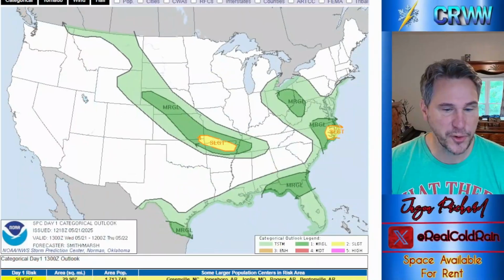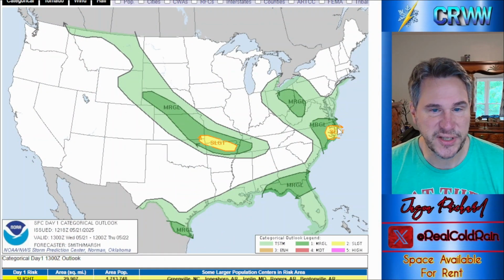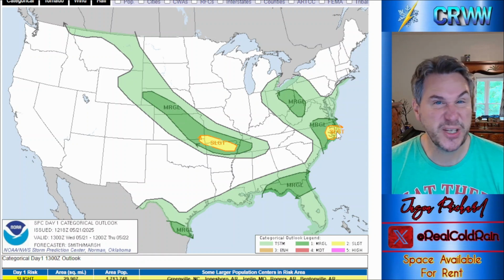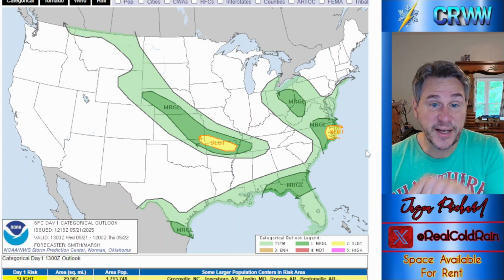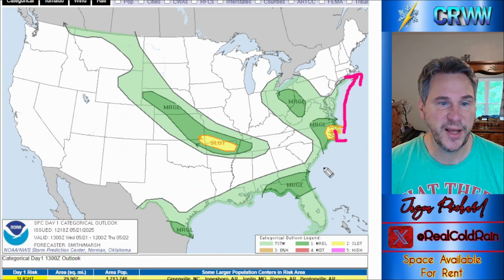Looking at the severe weather threat for the afternoon, again, slight risk along the very far eastern sections of North Carolina. Marginal risk surrounds that. Potentially some supercells could develop out here as this secondary low starts to get organized along the coast. It's going to start to get organized right in here and then kind of scoot up to the east over the next couple of days.